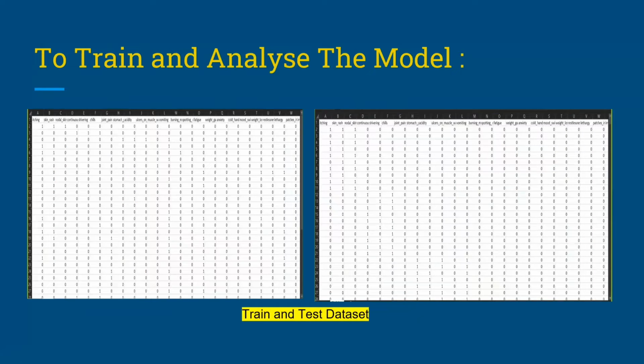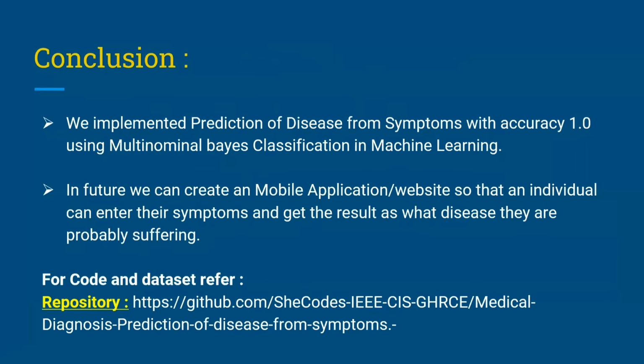Now, to train and analyze the model, we have used train and test datasets. Conclusion. We implemented prediction of disease from symptoms with accuracy 1.0 using multinomial Bayes classification in machine learning. In future, we can create a mobile application or website so that an individual can enter their symptoms and get the result. For code and dataset, refer to our GitHub repository.